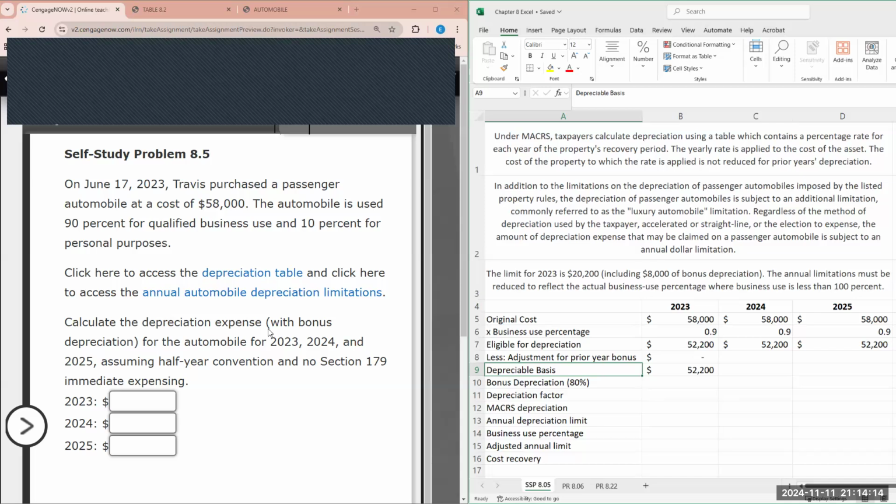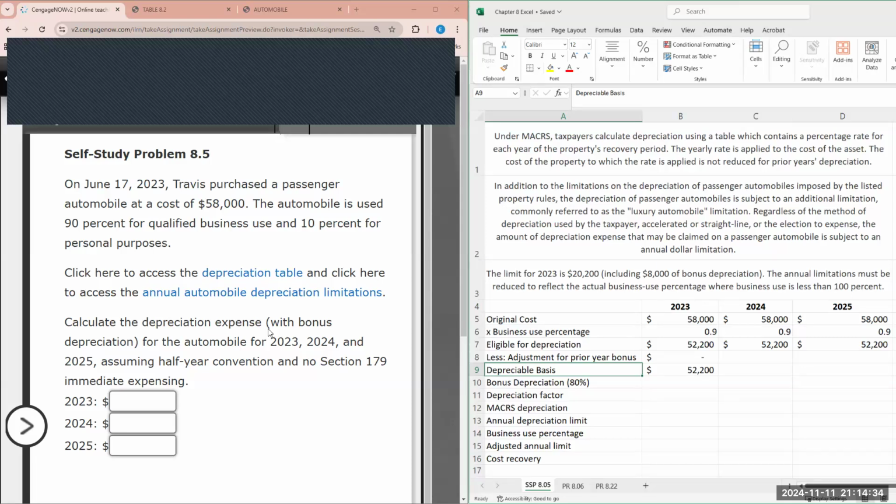The Tax Cuts and Jobs Act increased the bonus depreciation percentage to 100% for qualified property acquired and placed in service after September 2017 through December 31st, 2022. But then there's a phase out from 2023 to 2027.